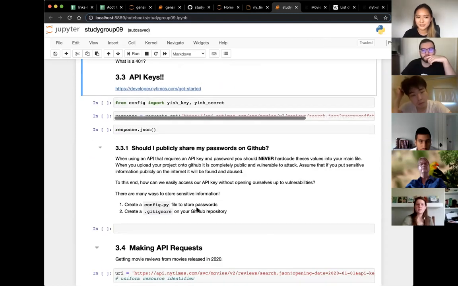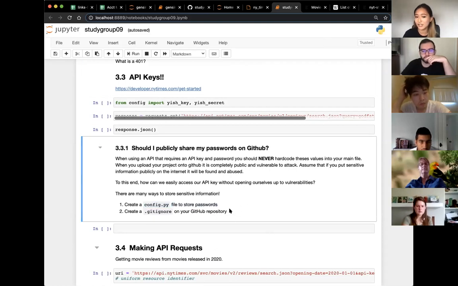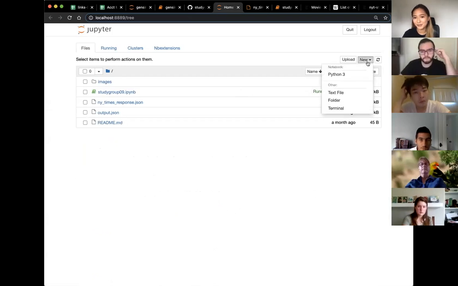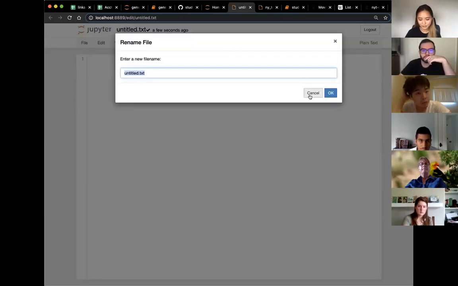So the two main steps are that you want to have a file to store your passwords, and then you also want to have a Git Ignore. I'm actually going to go through this process right now. First I'm going to create a new Python file to store my passwords. Let's start with a text file, and let's change it to a Python file.